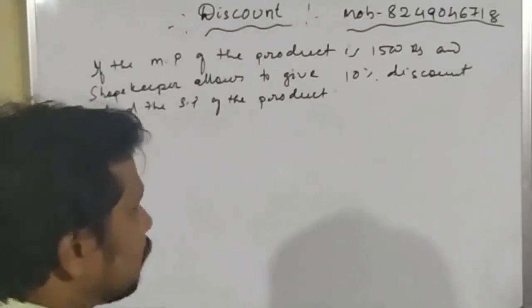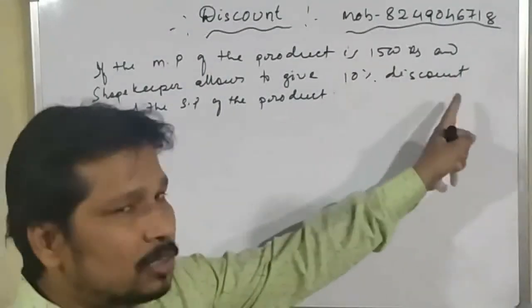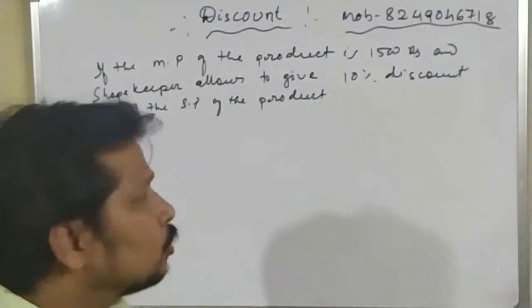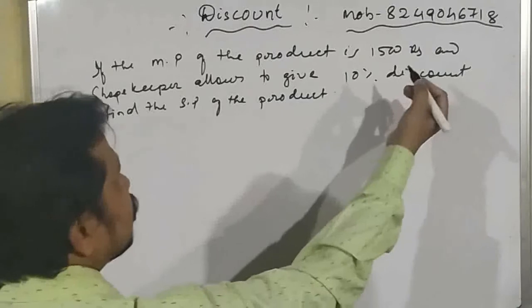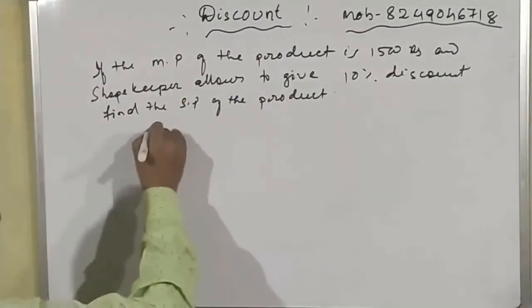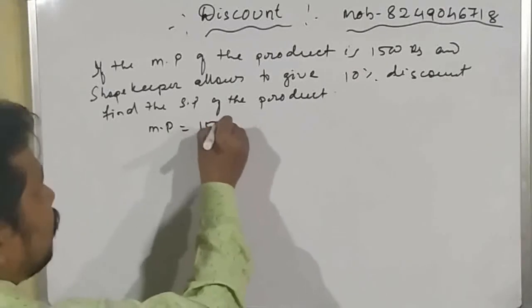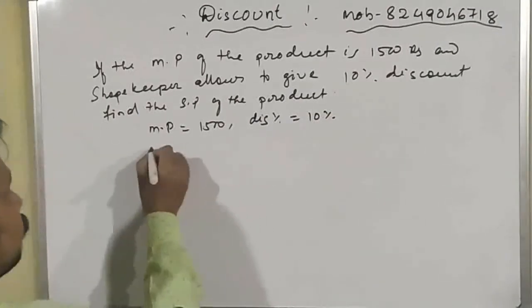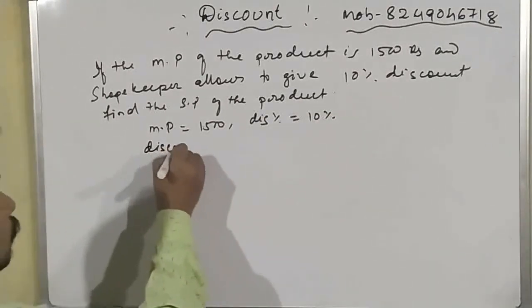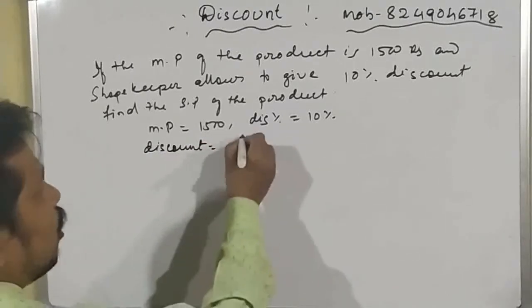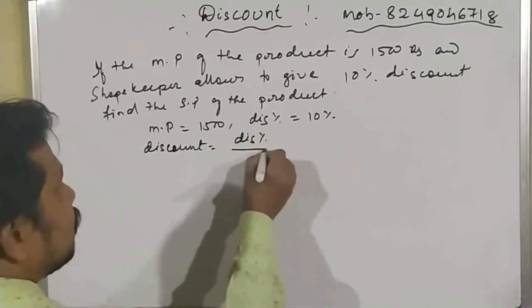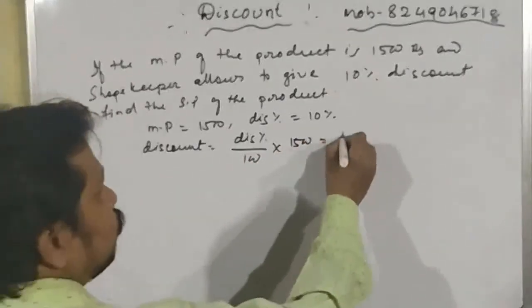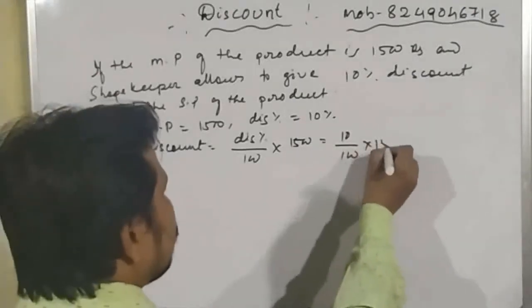To find the selling price, we must know the amount of discount. But here the percentage of discount is given, not the amount of discount. So first of all we have to find the amount of the discount. Mark price is equal to 1500 and discount percentage equals 10%. So the discount equals discount percentage divided by 100 into mark price, which equals 10 by 100 into 1500.